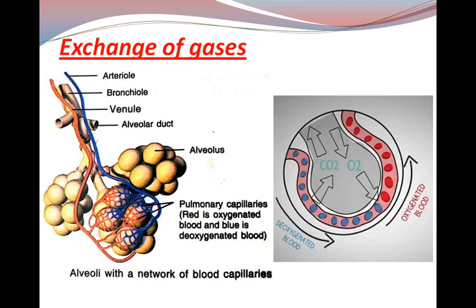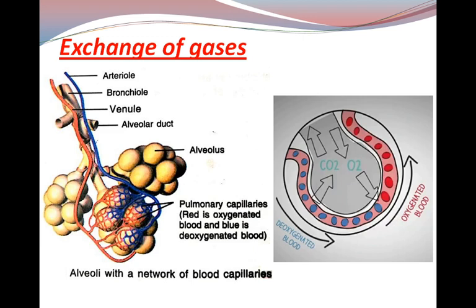Now students, you are watching that the exchange of gases occurs at the alveolar surface. You are watching these balloon-like structures are richly supplied with pulmonary capillaries. The name pulmonary is associated with lungs. The capillaries which take the blood towards the lungs or from the lungs are called pulmonary blood vessels and capillaries.